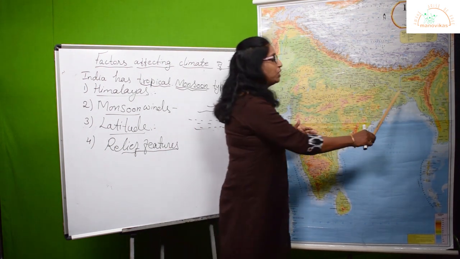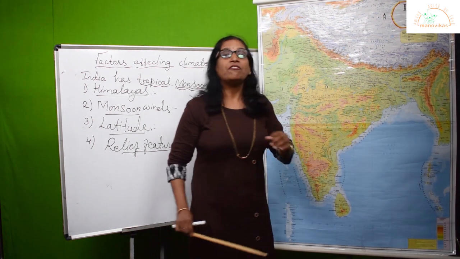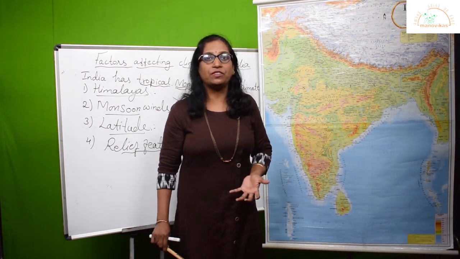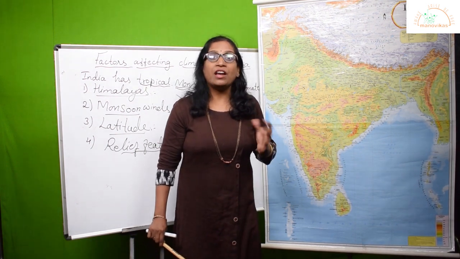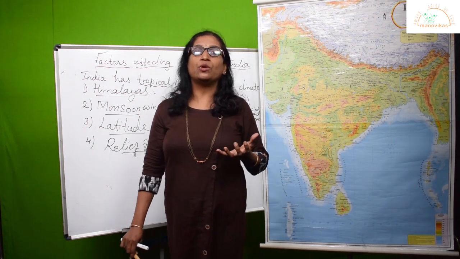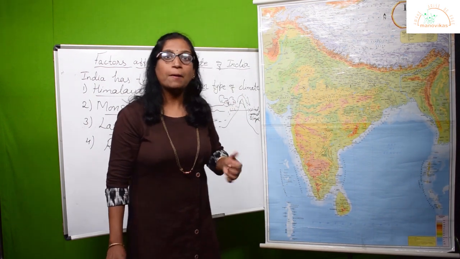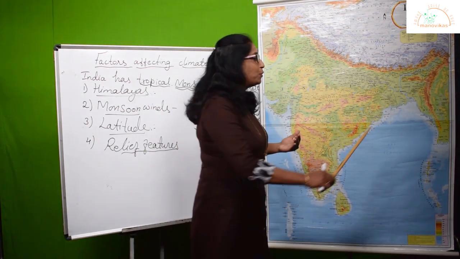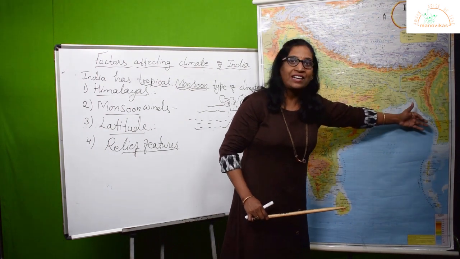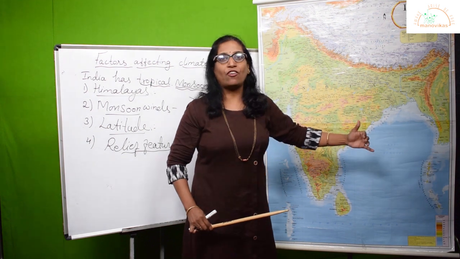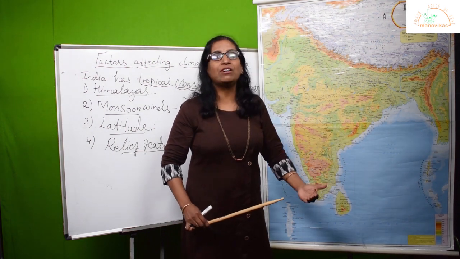Like we have Mawsynram or Cherrapunji located here, which records the highest rainfall of the world. This is the wettest place of the world, where we have rainfall more than 1250 centimeters annually. But as the same winds proceed, descend downwards towards the southern slope of these particular hills, there is hardly any rainfall because it is along the leeward side.